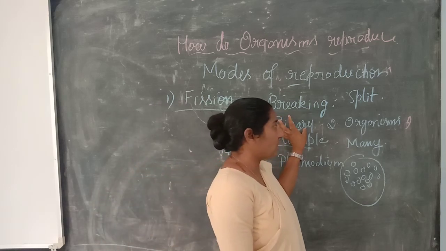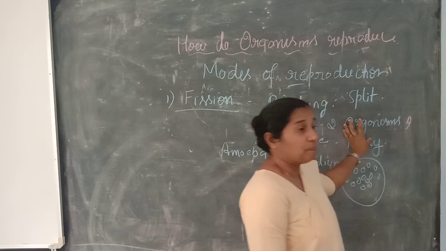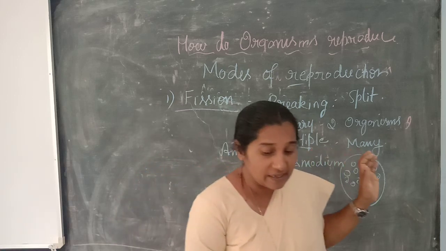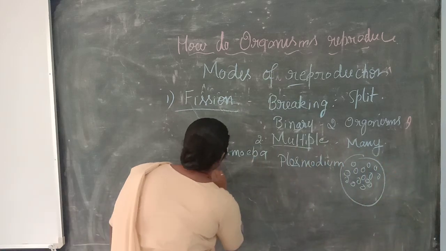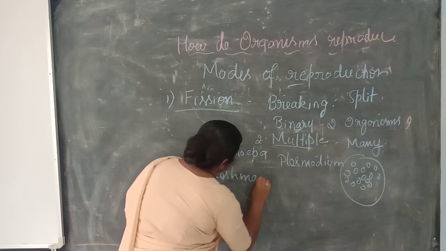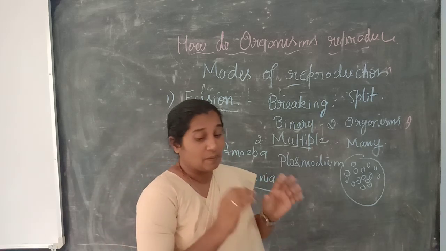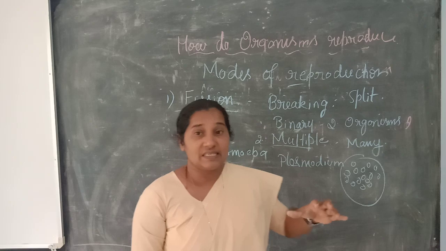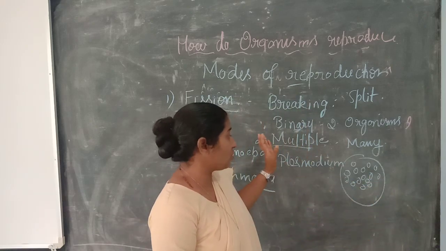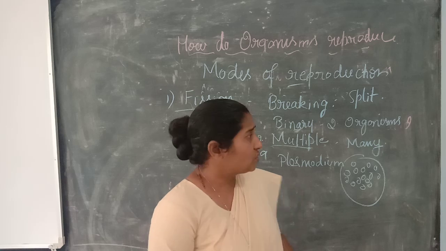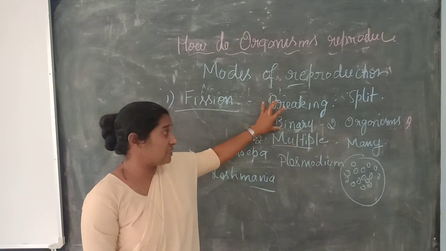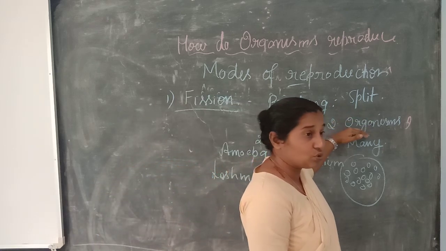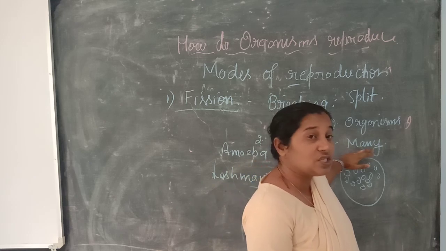In binary fission the organism splits into two. Examples are amoeba and another one, leishmania, an organism whose body can split into two. In multiple fission the organism is broken into many. Many times students are asked in exams the difference between binary and multiple: in binary the organism splits into two, in multiple the organism can be split into many.